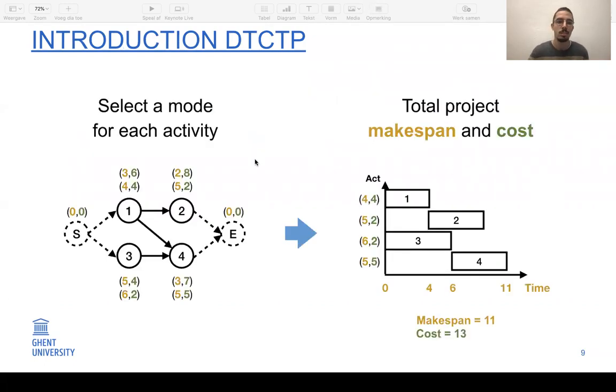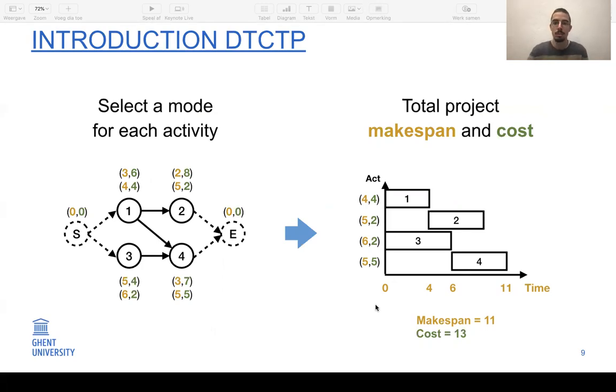So as an example, we have the example project from before. Now each activity has 2 different modes. And a solution can be obtained by selecting one of the modes for each of the activities and then scheduling all the activities as soon as possible, which is shown here on the right. You can see one schedule in which for each of the activities, the second mode was chosen. For this solution, the total makespan is 11 and the total cost is 13.